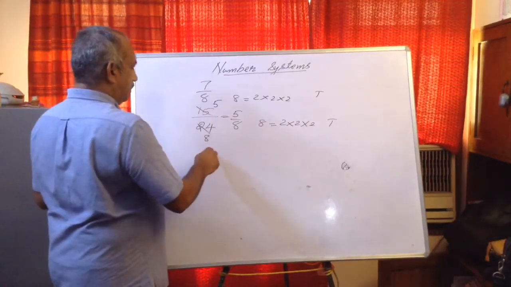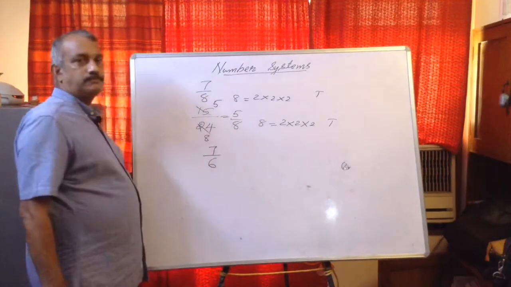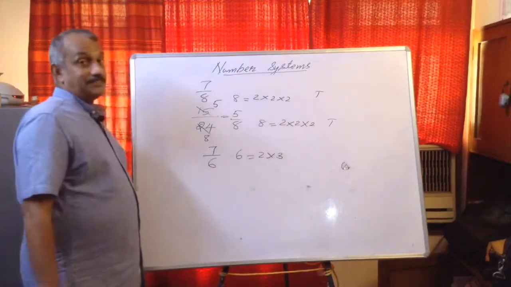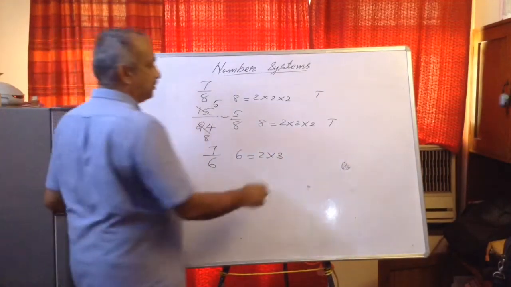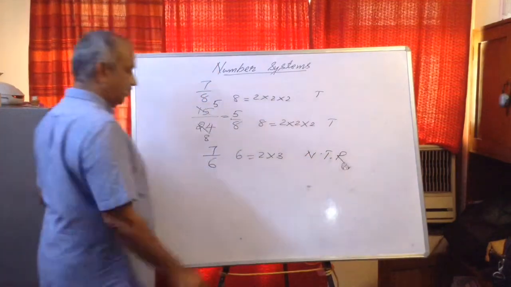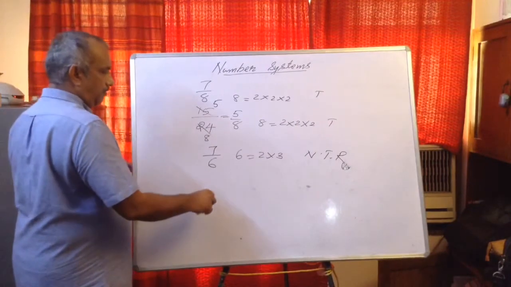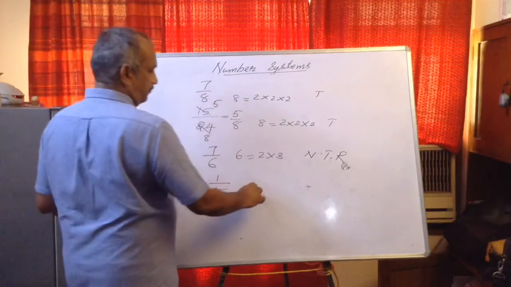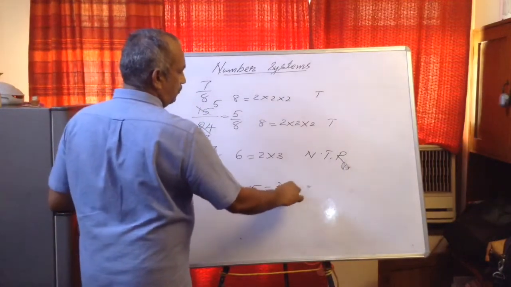Now say 7 upon 6. 6 is equal to 2 into 3. Any factor other than 2 and 5? So this is non-terminating repeating. Now let us take say 1 upon 15. 15 is equal to 3 into 5.